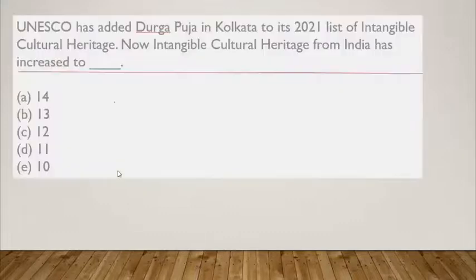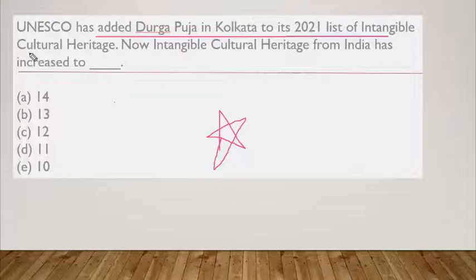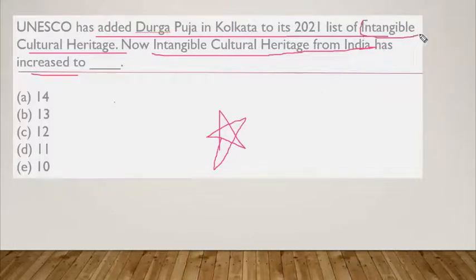So remember this also. UNESCO has added Durga Puja. You mark this as very, very important, not only for FSSI, for every exam, okay? UNESCO has added Durga Puja in Kolkata to its 2021 list of intangible cultural heritage. Now, I'll explain what this intangible is.